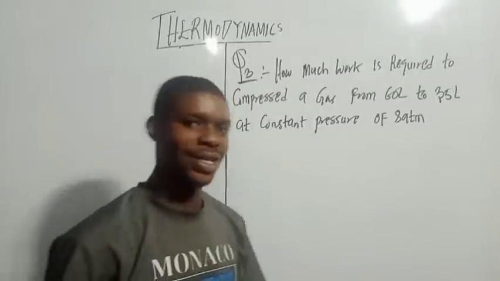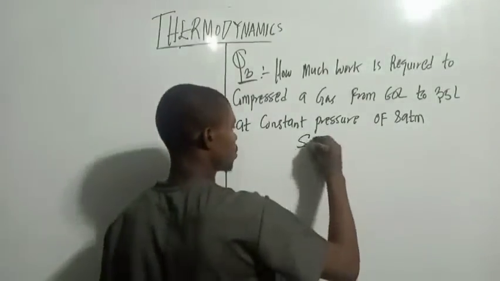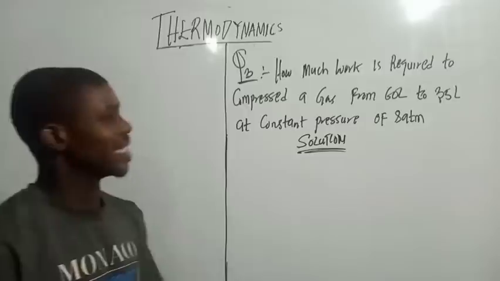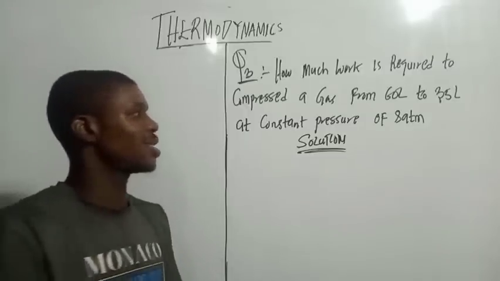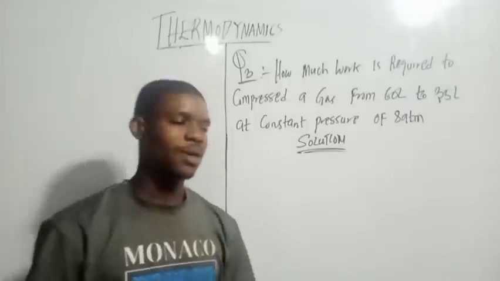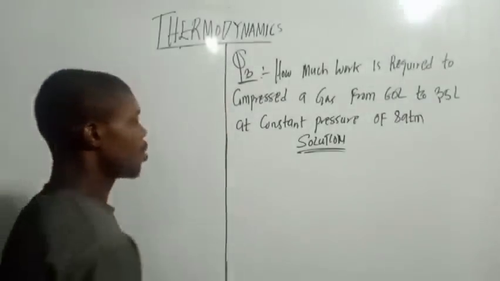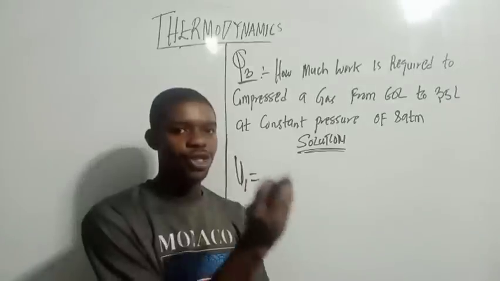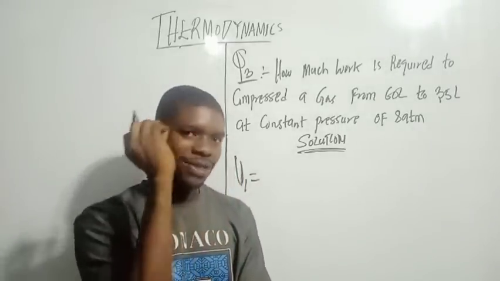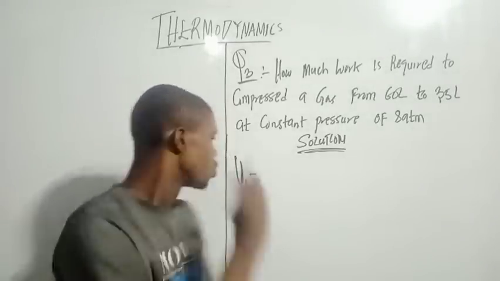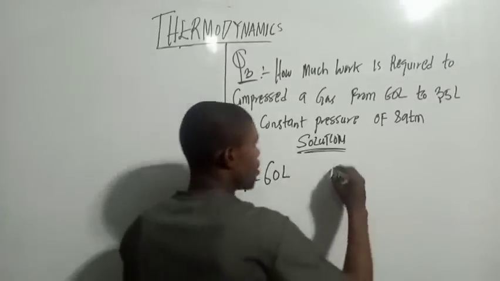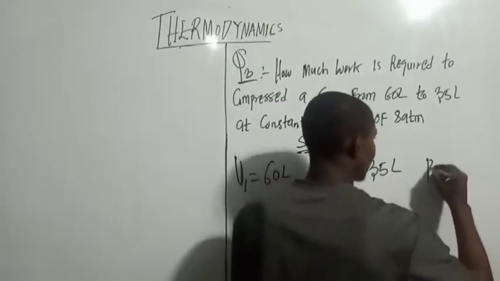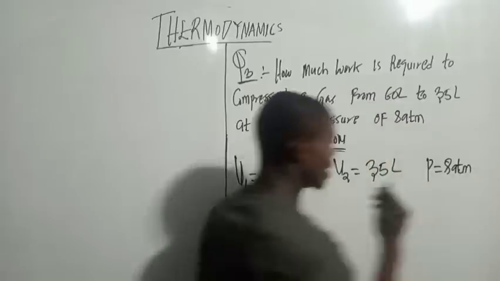So here we have question 3. Let's do it together. Okay, now how do we solve this one here? They say, how much work is required to compress a gas from 60 liter to 35 liter at a constant pressure of 8 atm. So let's get it together. Because they say compression, the work must be positive. The final answer must be positive. So my V1 is 60 liter. My V2 is 35 liter. Can you see that? Then my pressure is equal to 8 atm.